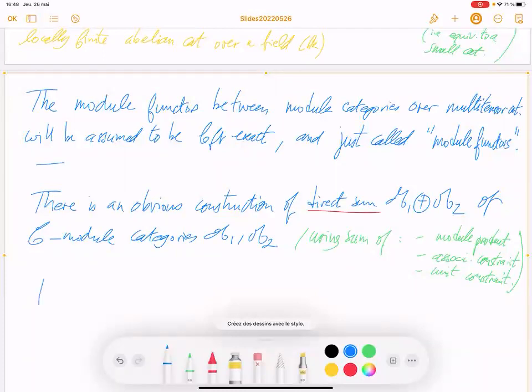And then you can define the notion of indecomposable C module category.